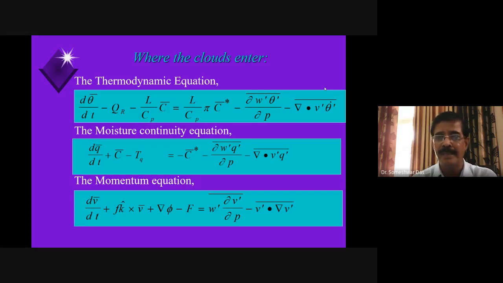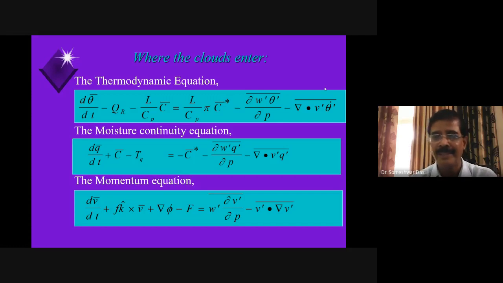And similarly, they also tried to balance the moisture continuity equation. And they found that when they sum up the terms of the moisture continuity equation, then they had some residual extra term, extra moistening. And they were just wondering where this extra moistening is coming from, or where the extra heating is coming from. And then they made a hypothesis that in the atmosphere there must be some extra source of heating and moistening, which is not accounted for, because of which these equations are not able to balance.